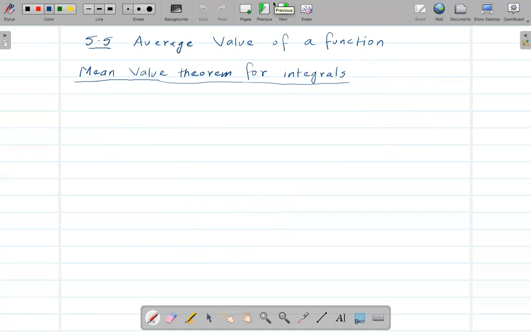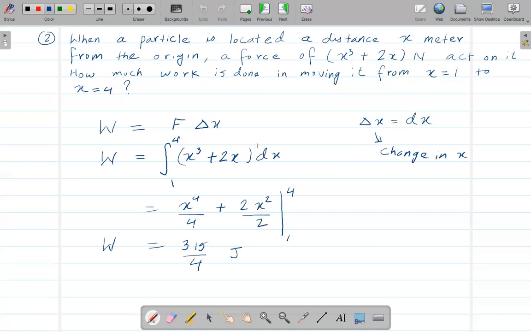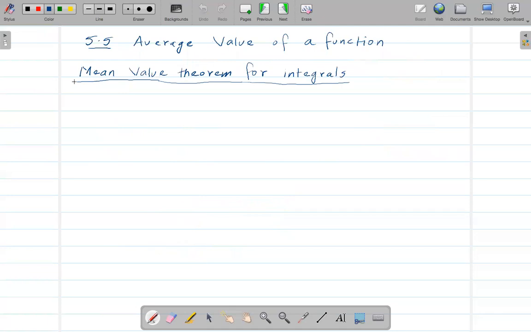Okay, now the next one. These were 5.4, and now this is 5.5. On 5.5, it is the mean value theorem for integrals.